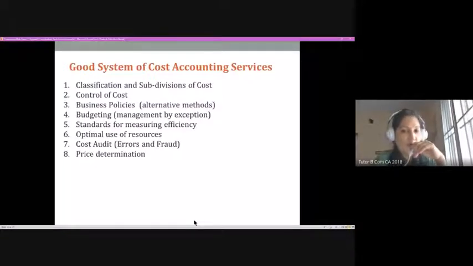Then going on to cost audit. Cost audit is done just to find out whether there are some errors which have happened when it was implemented, whether there is some occurrence of fraud within a firm, or whether everything is going as planned. If deviations are noticed, then corrective measures should be taken by that particular department, which will be enforced by the cost accounting department. So that again is another function.